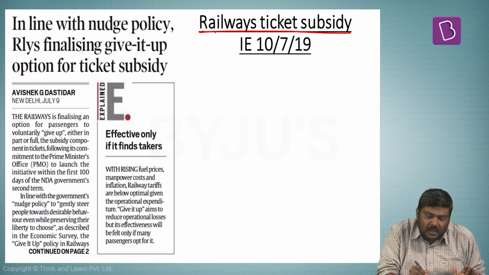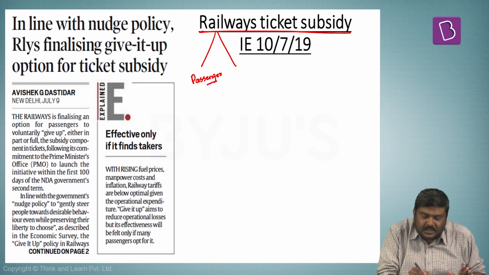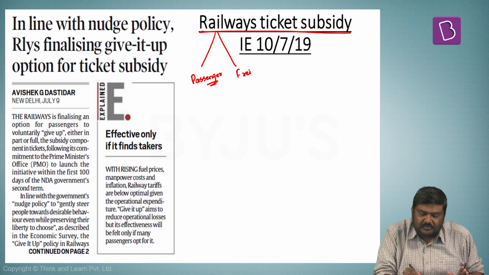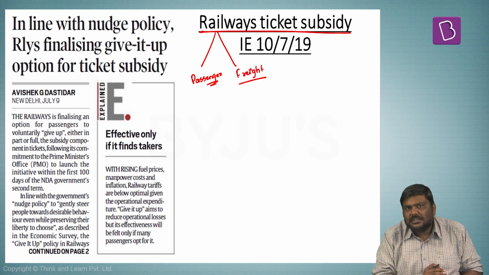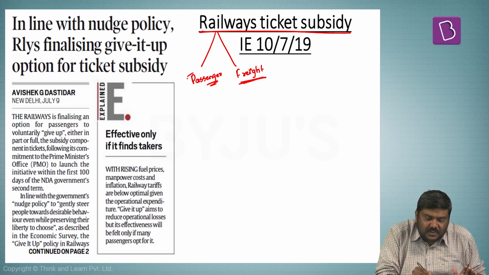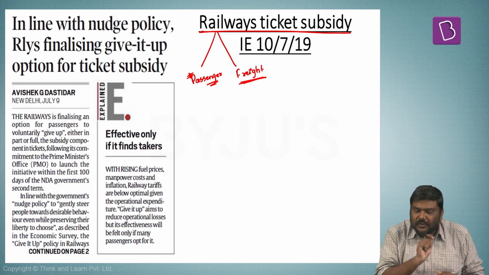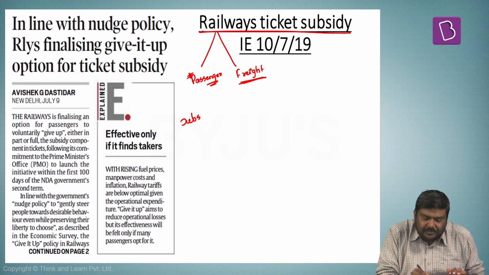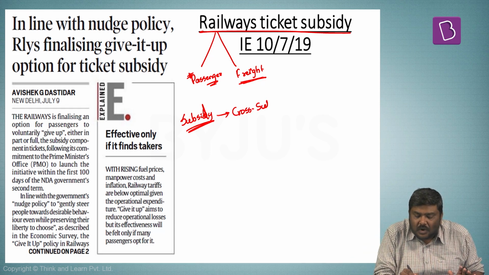Now please understand, railways has two very important segments. One is a passenger segment and the second one is freight. That is in simple terms, transportation of goods. Government, that is Ministry of Railways, generates huge amount of revenues through the freight segment and in recent times has been suffering certain losses in the passenger segment. But in case of the railways, please understand, it follows a concept of subsidy. That is, it provides a subsidy for the passengers, but the concept of subsidy that is used is, to be more precise, the concept of cross subsidy.